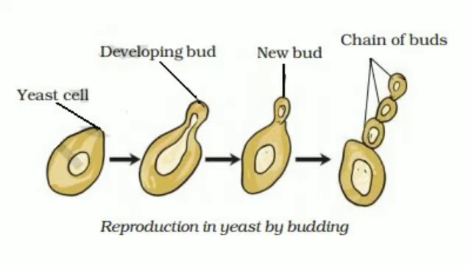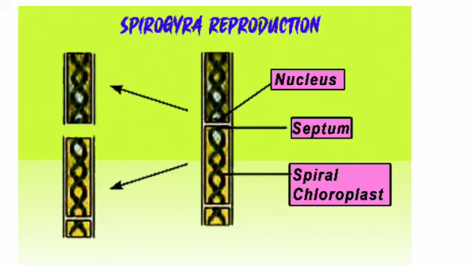Next is budding. In this process, a daughter individual is formed from a small projection on parent body called a bud. Most of the fungus like yeast reproduce by budding. Yeast grow and multiply every few hours if provided with sufficient nutrients and favorable condition. Next is fragmentation. Some algae like Spirogyra that are present in water bodies reproduce by fragmentation.